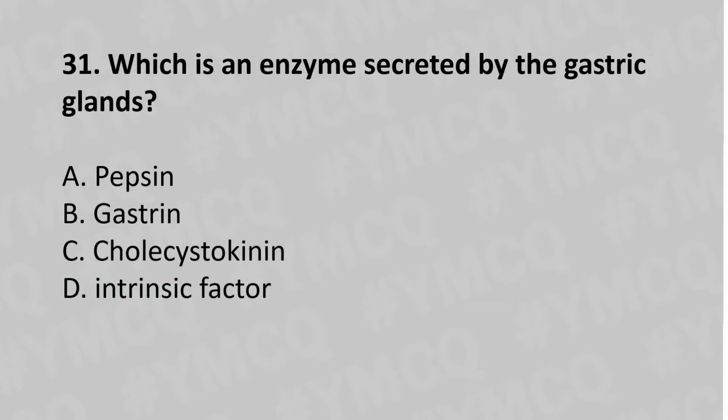Now let's move to question number 31. Which is the enzyme secreted by gastric gland? Option A pepsin, option B gastrin, option C cholecystokinin, option D intrinsic factor, and the answer is option A pepsin.